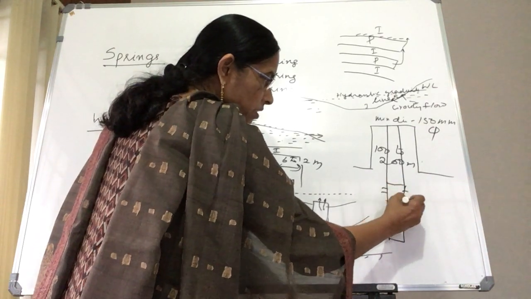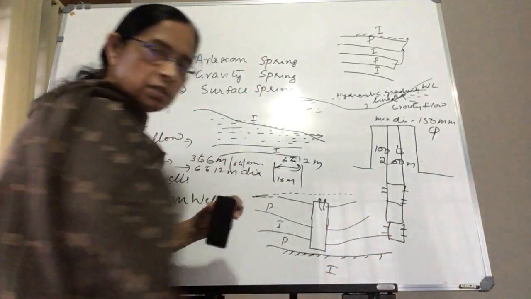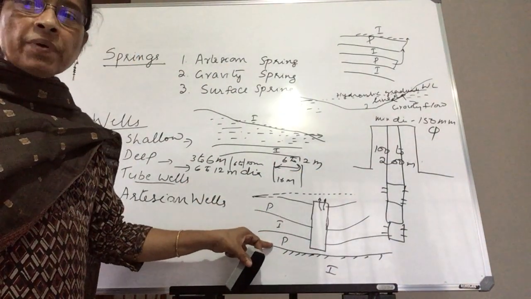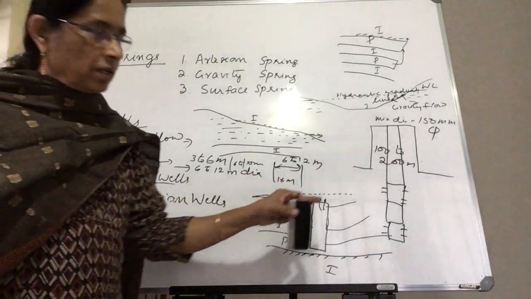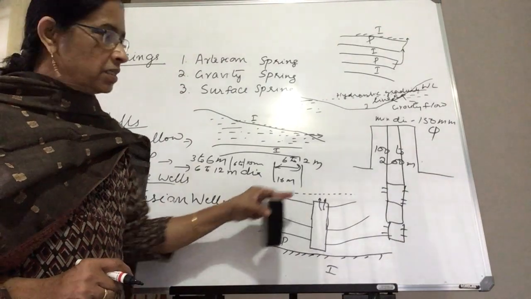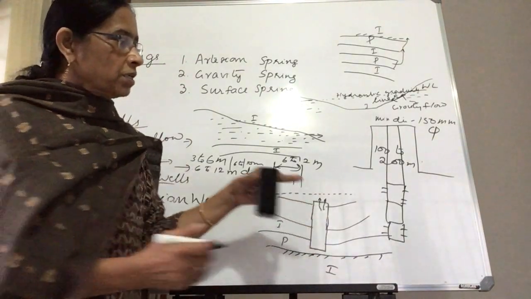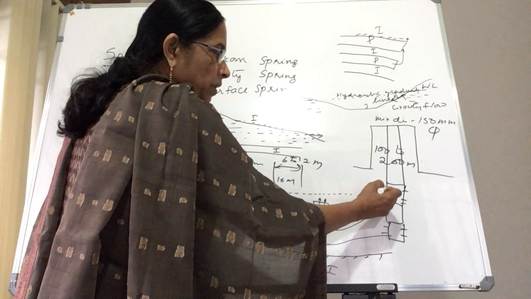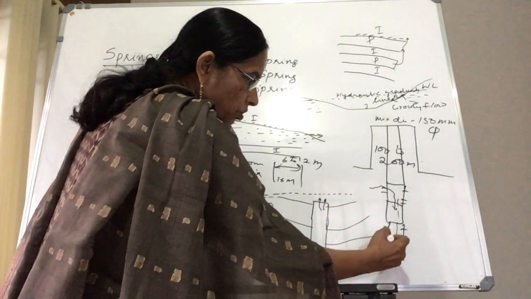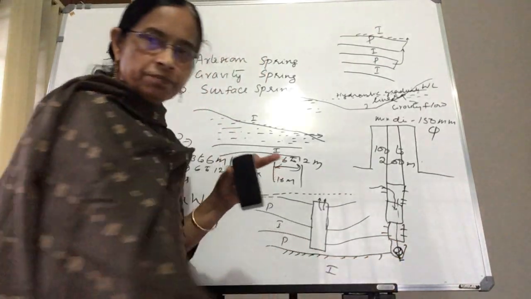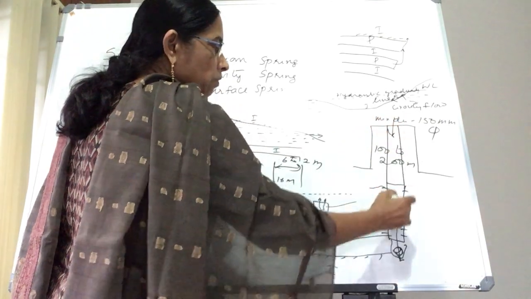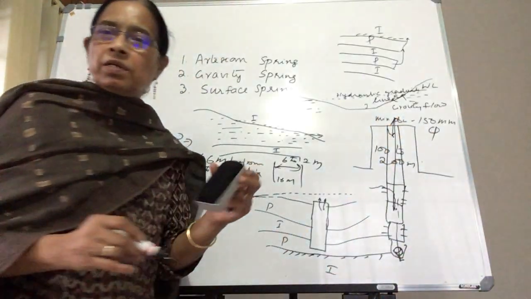So these are strainer pipes. Where do we place the strainer pipes? In the pervious layers. Where the pervious layers are there, we put the strainer pipes, and in the impervious layers, we put the blind pipes. So this water will collect and fall down to the bottom, and then when you are pumping, the water will come out and you are taking it out.